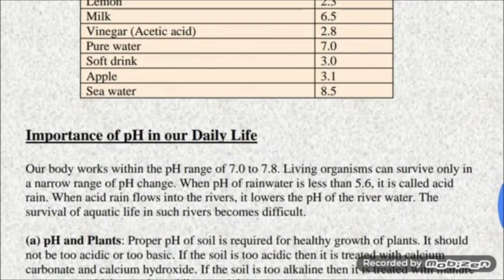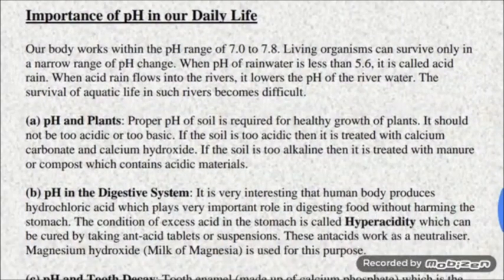Now we have another topic, which is the importance of pH in our daily life. The pH value has importance in our daily life. Our body works within the pH range of 7 to 7.8. Living organisms can survive only in a narrow range of pH change. When pH changes drastically, it makes the life of living organisms very difficult.